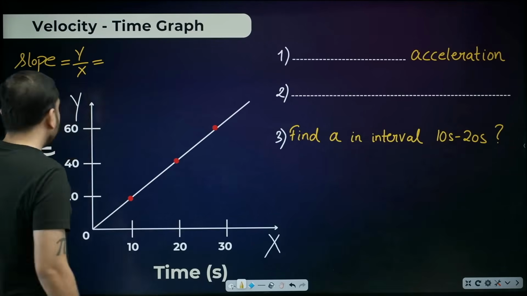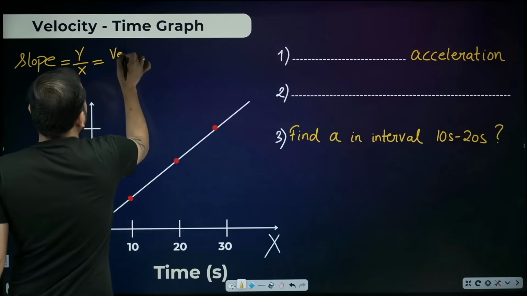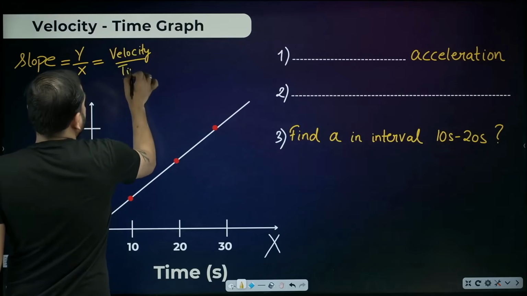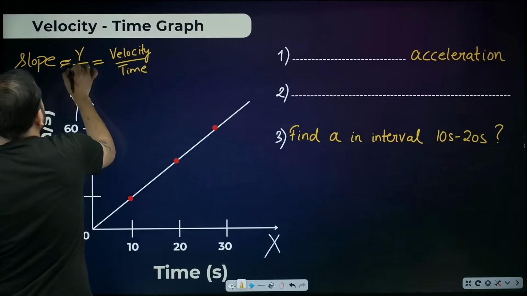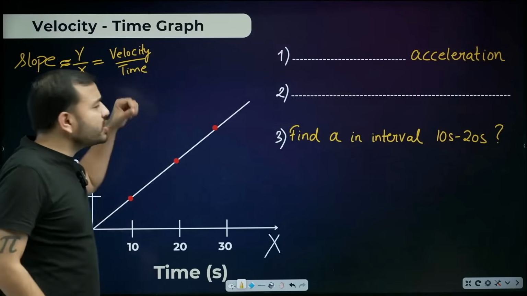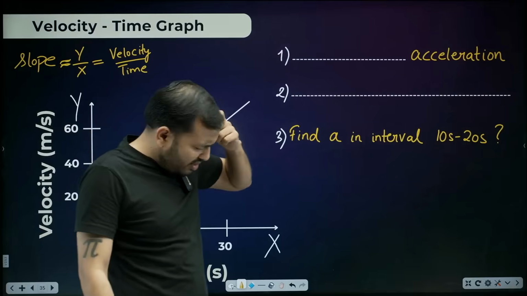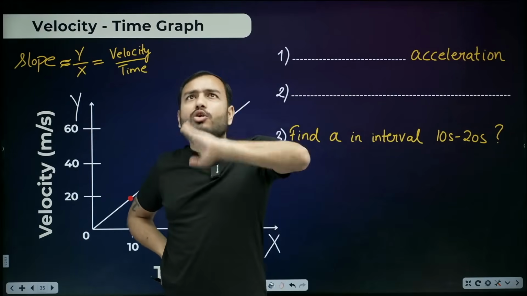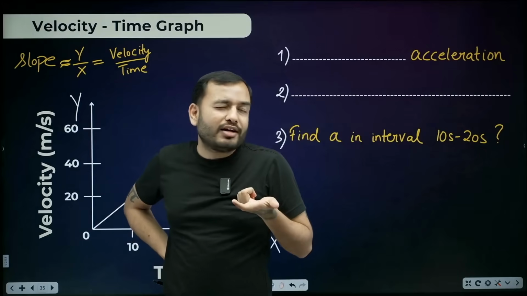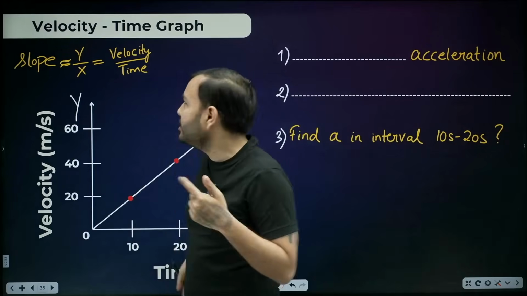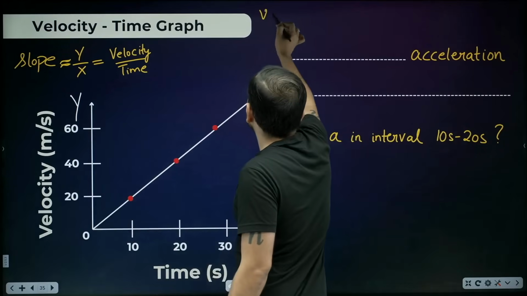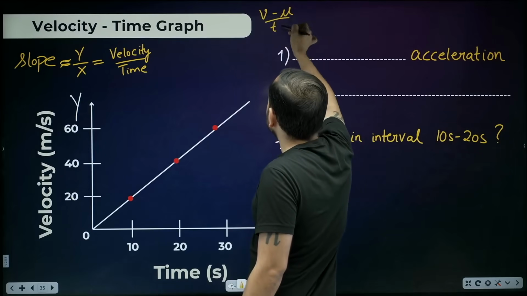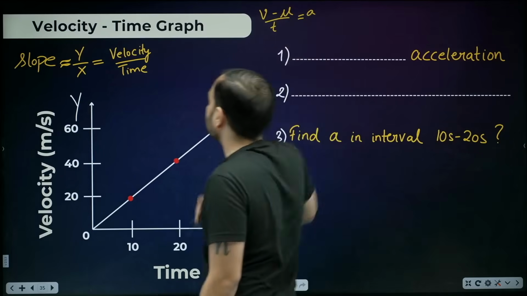Now, what will the slope of this graph give us? Y by x, which means in a way we can say it looks like velocity upon time. Roughly, this formula is correct to understand. But wait, velocity upon time, nothing is coming to mind. I do remember something: final velocity minus initial velocity divided by time, v minus u divided by t. Does it sound familiar? On top is velocity, final minus initial, and below is time.